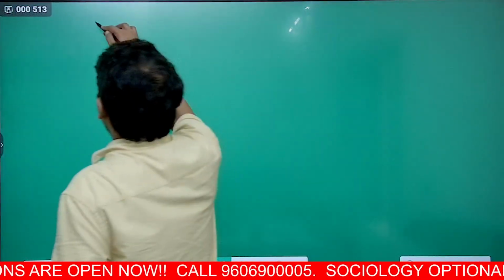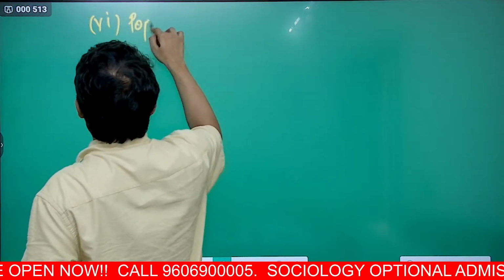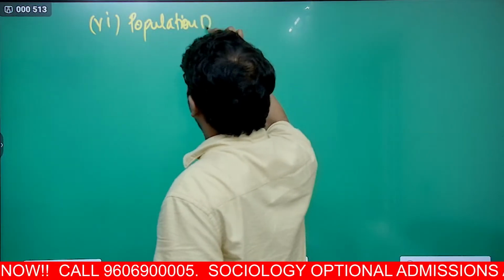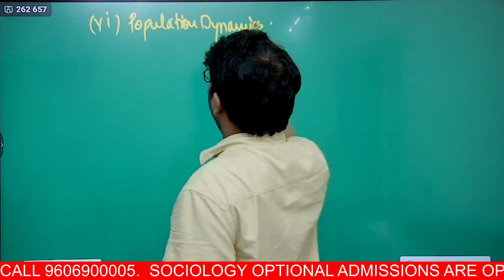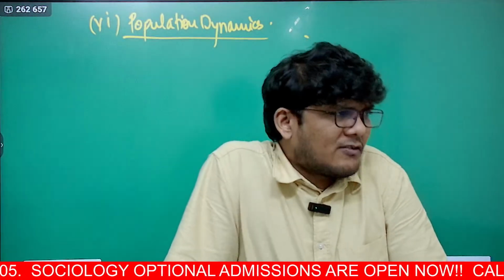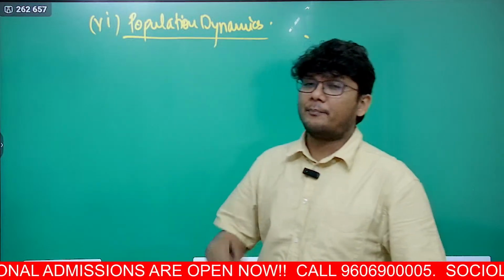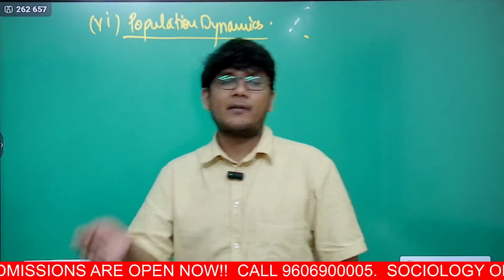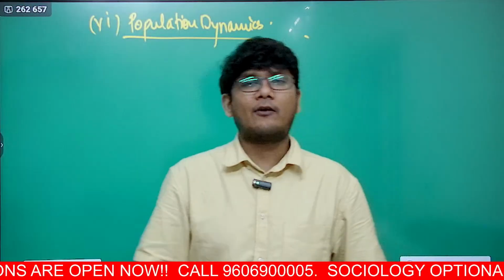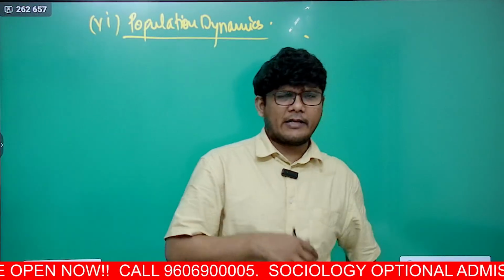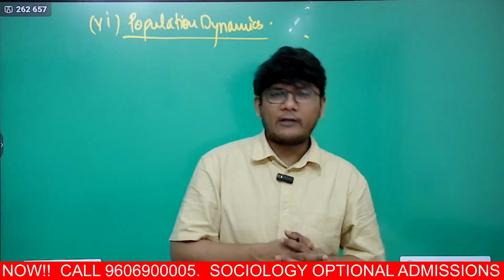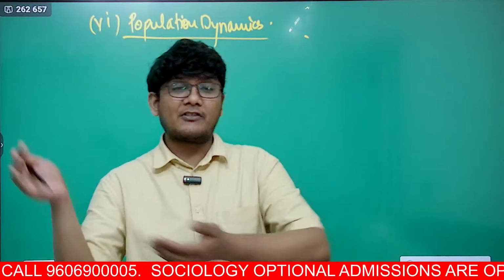Next, sixth over here would be population dynamics. In population dynamics, you will have the population size, the growth, the demographic dividend, the old age, the issues with the old age, all those things, the various components of population growth, the birth rate, death rate, migration, in-migration, out-migration, the impact of migration on the area from where people are migrating out, or the effect of migration on the receiving area, the area which receives that population of migration. All that is what we will see.